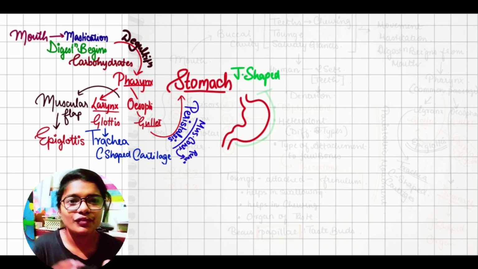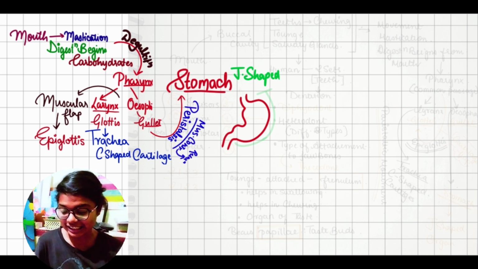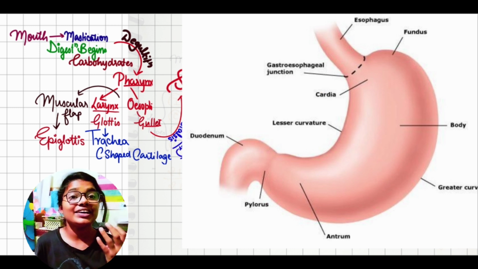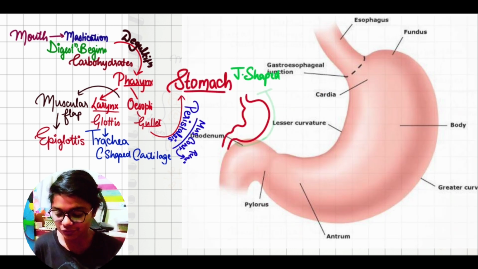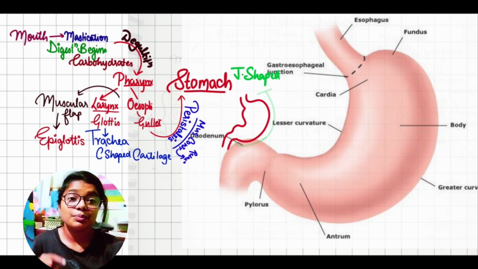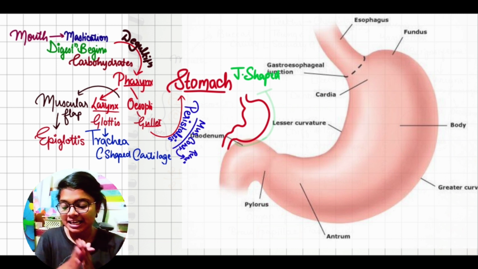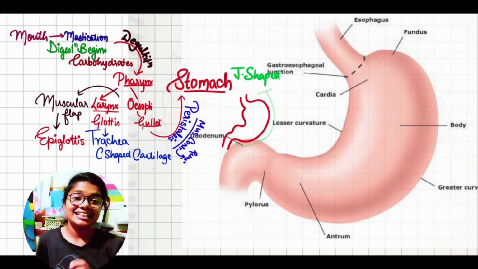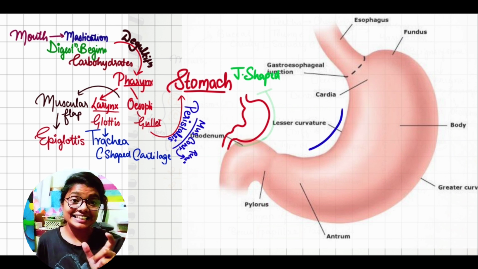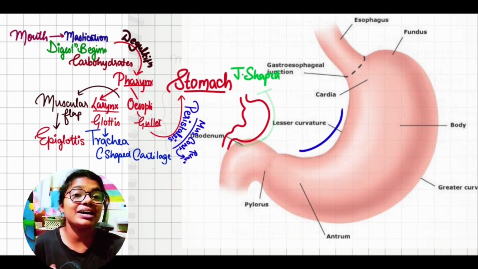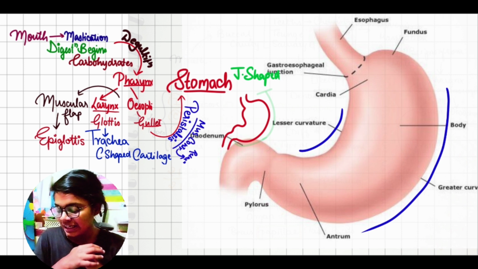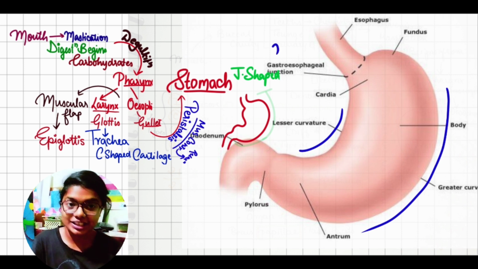Now the stomach is the widest J-shaped organ in our body, and it is divided into 4 different parts, that is fundus, cardiac, body, and pyloric region. Cardiac is the portion from which the esophagus enters. The fundus is the dome-shaped portion of the stomach, then the body, and lastly the pyloric region. The pyloric region to the intestine is guided by again a muscular sphincter that is known as pyloric sphincter.